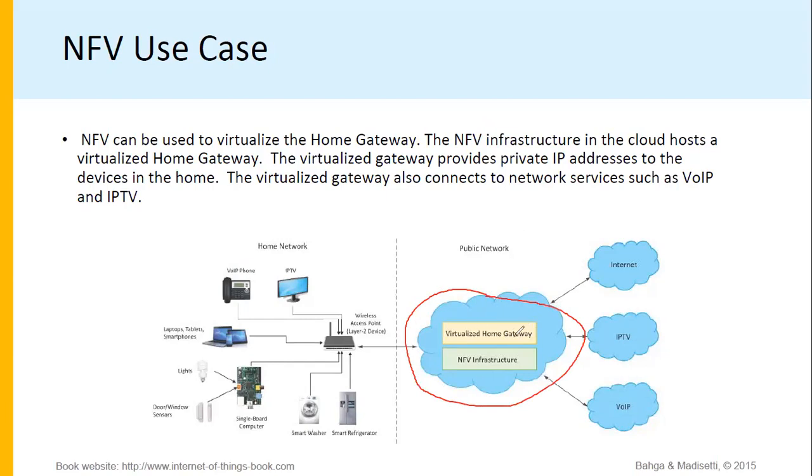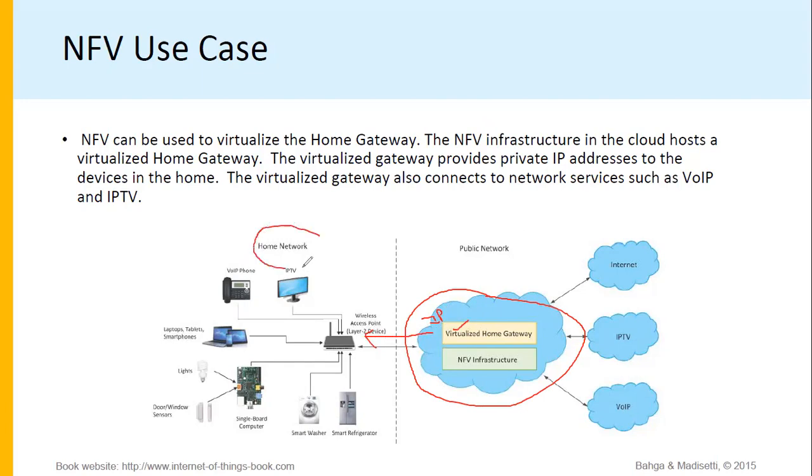Virtualized home gateway and NFV infrastructure. The virtualized gateway provides private IP addresses to the devices in the home.